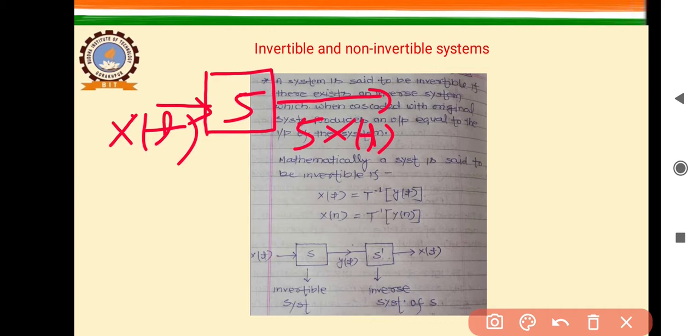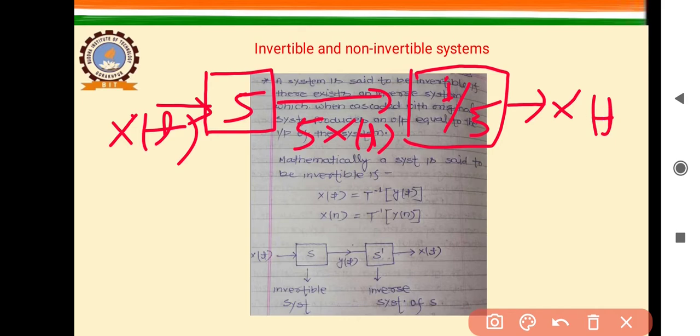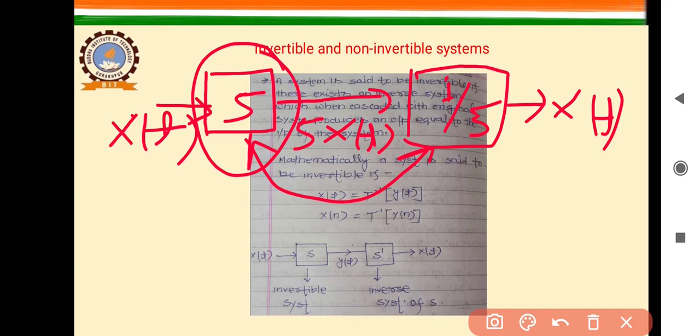Now if there exists another system S dash which divides the input by 5, then the output of this system will be x(t), since 5 times x(t) divided by 5 is equal to x(t). Then the system S is called an invertible system, and this system is called the inverse of S.